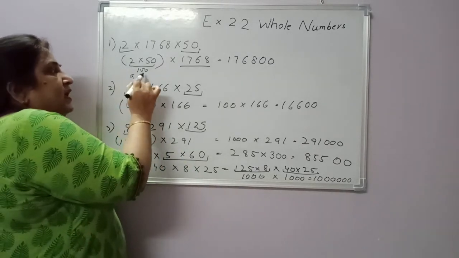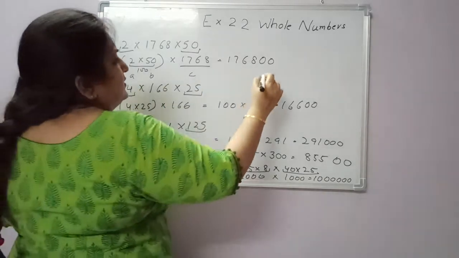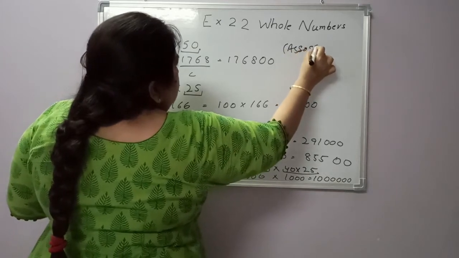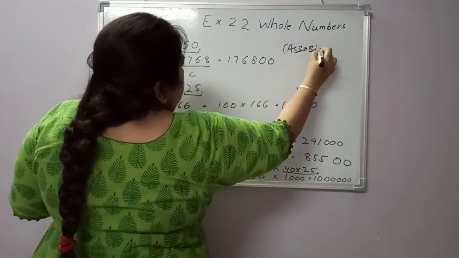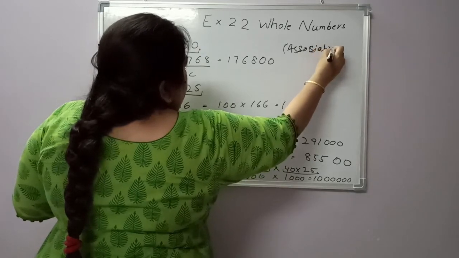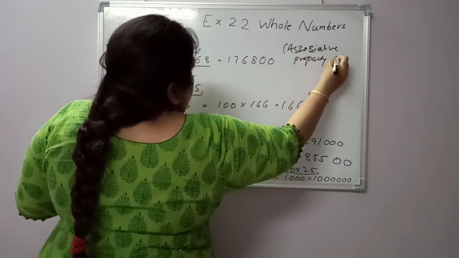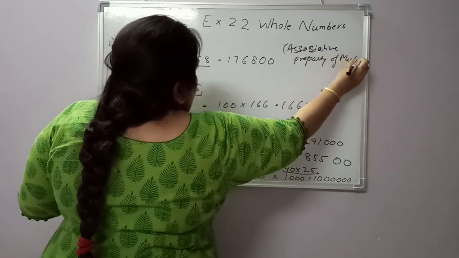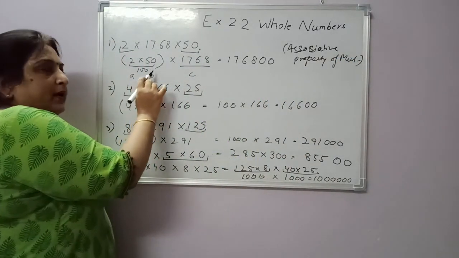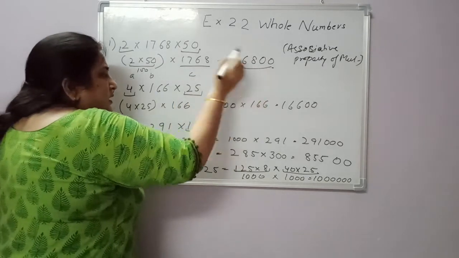This is A, this is B and this is C. According to the associative property of multiplication, this comes to 100 into 1768, which gives the answer.